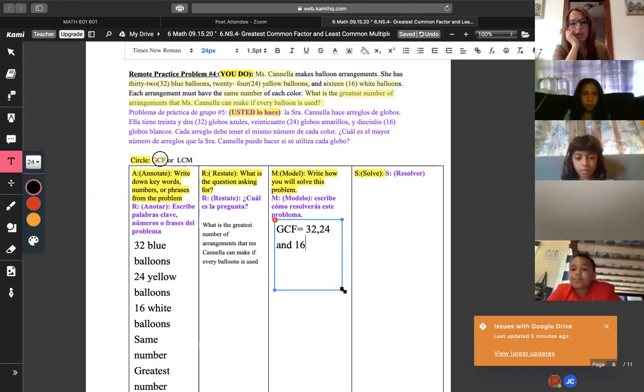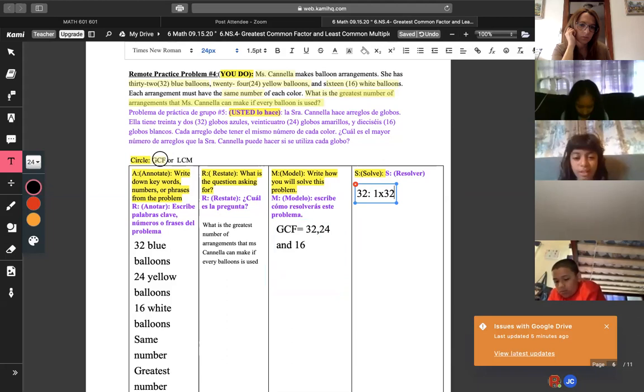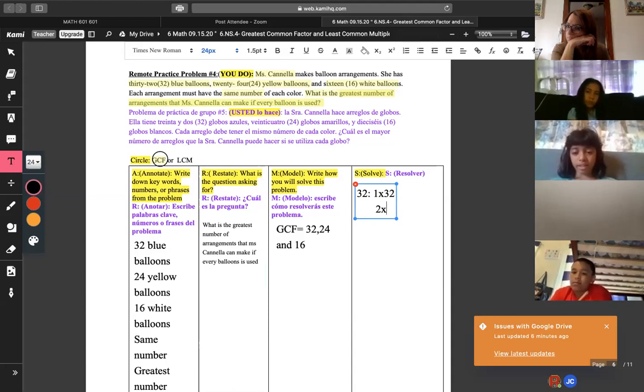Okay, give Mr. R and your classmates the factors of 32. 1 times what? 1 times 32 is 32. Okay. 2 times what is 32? Remember, we are always trying to find the multiples that go inside of 32. So 2 times the number equals 32. What number is that? What comes after 15? 16.